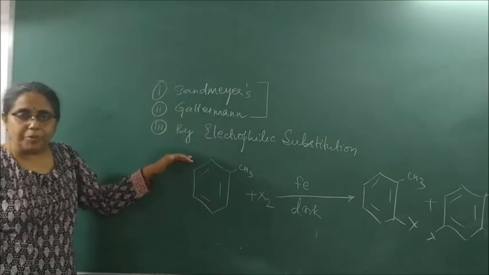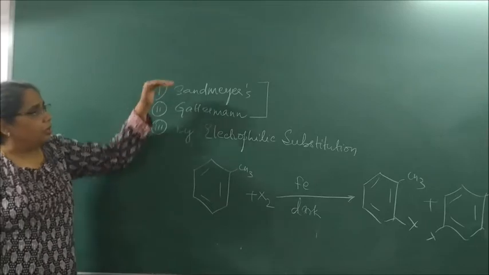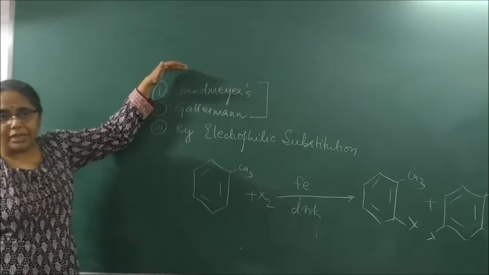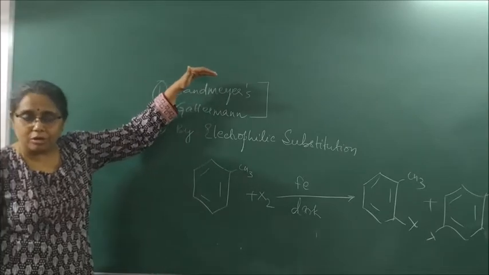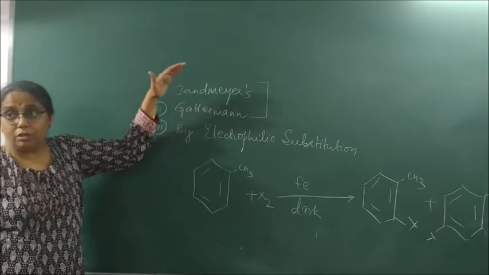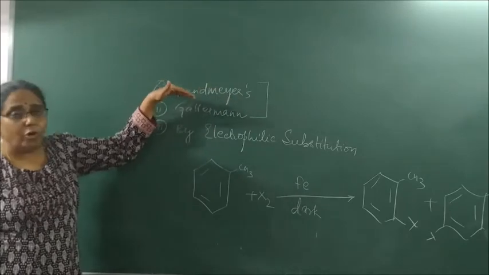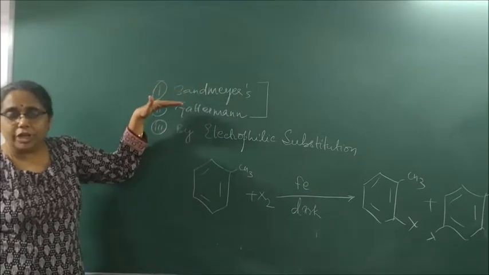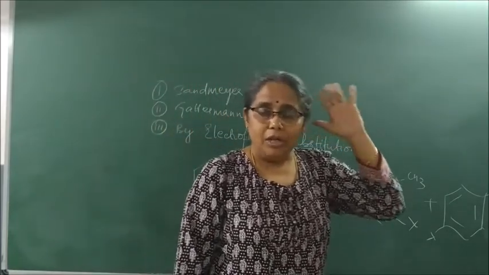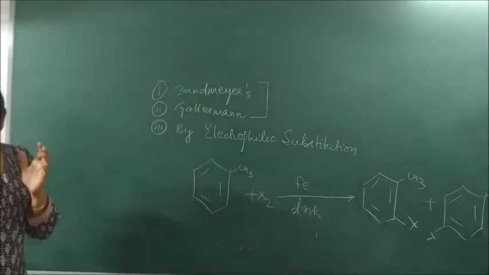All the three methods of preparation of haloarenes, aromatic halogen compounds. First, Sandmeyer's reaction. What is the reagent? Benzene diazonium chloride with cuprous chloride. Gattermann's reaction: benzene diazonium chloride with copper and HCl, or copper and HBr. If I want iodobenzene, what reaction should I use? Benzene diazonium chloride with KI. It forms iodobenzene plus N2 plus KX, maybe Cl or Br.